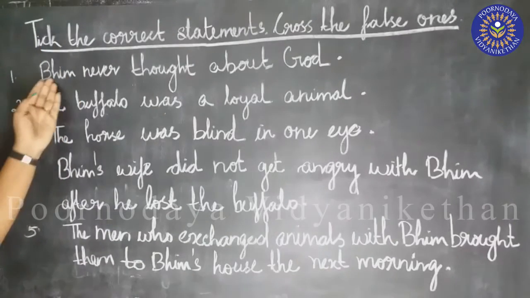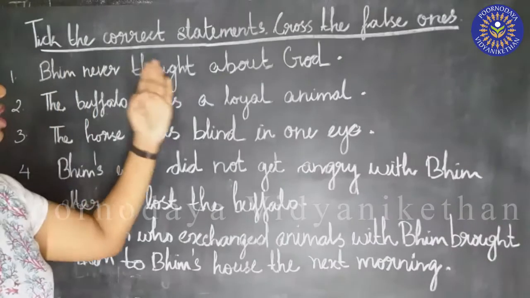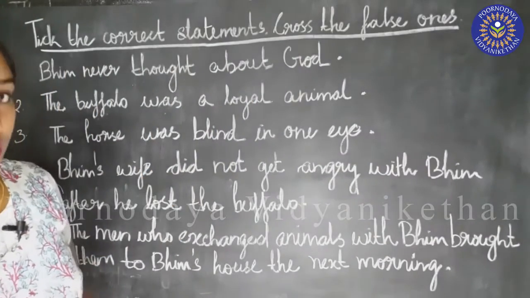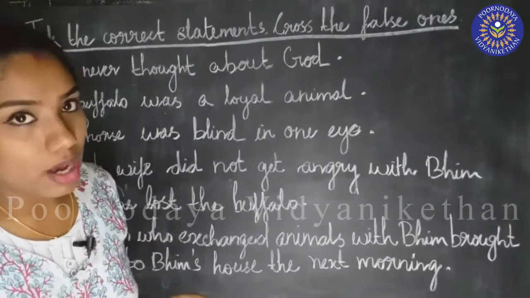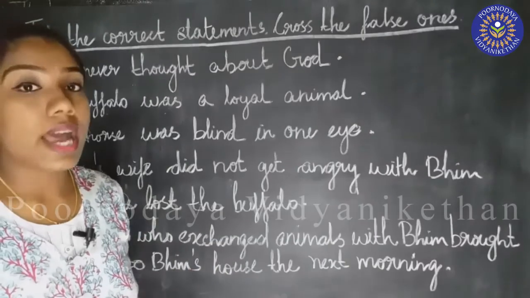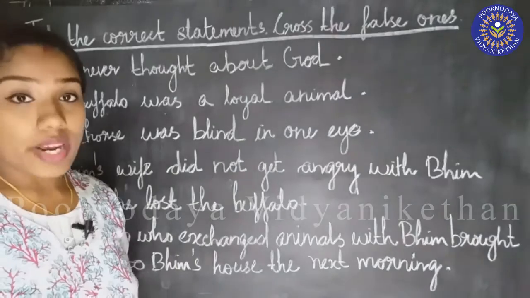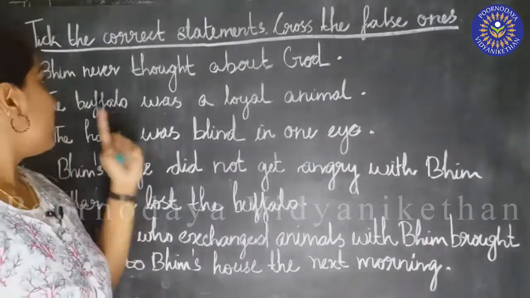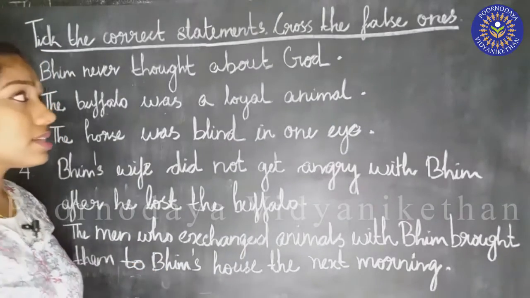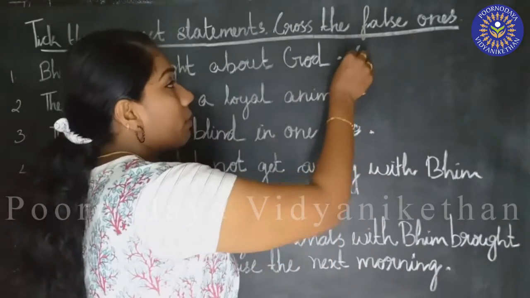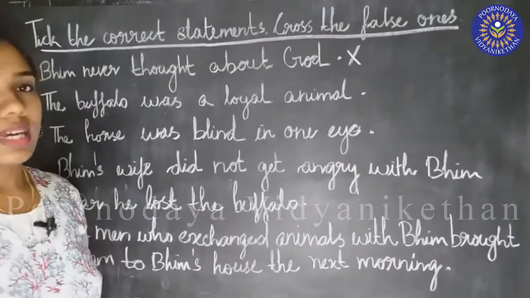See this. Bhim never thought about God. In our story, we have learned that Bhim always thought about God and he always thanked God for what he had. So, is this sentence right or wrong? Bhim never thought about God. This is a wrong sentence because Bhim always thought about God. So, this is a wrong sentence and we can cross it like this.